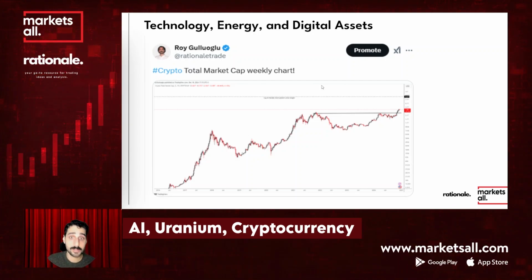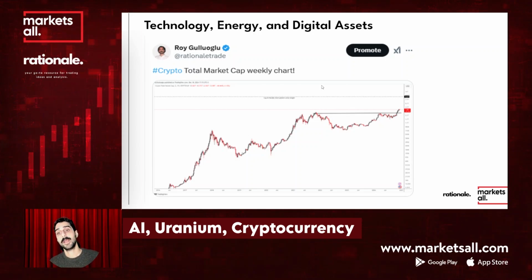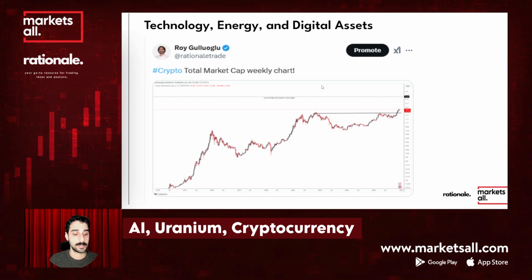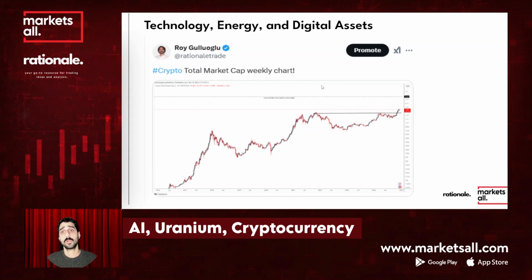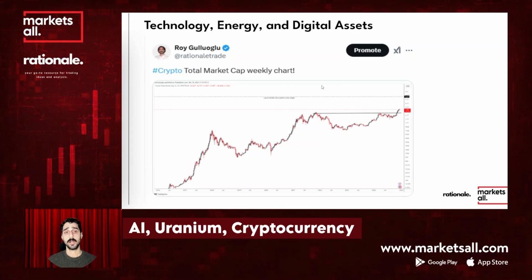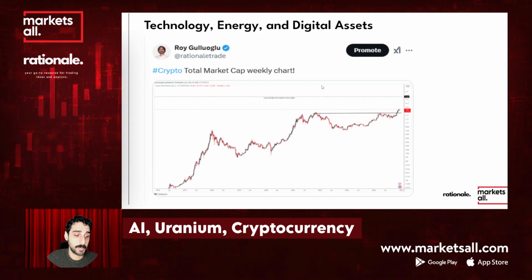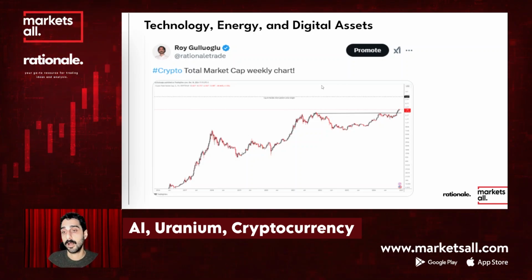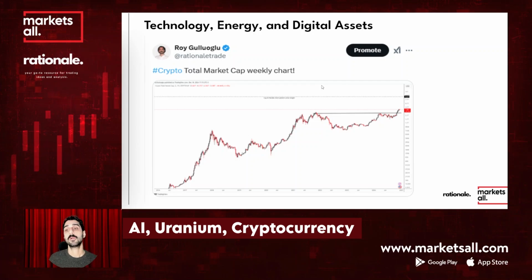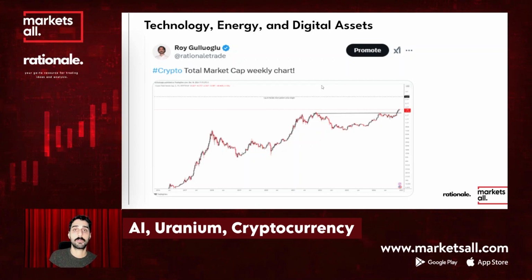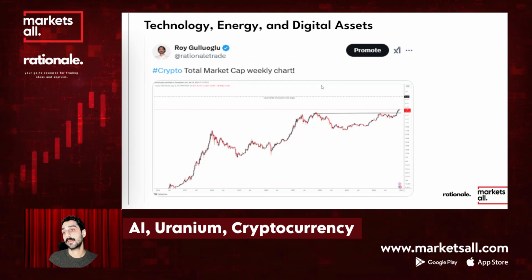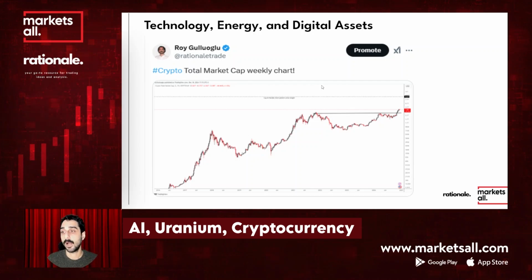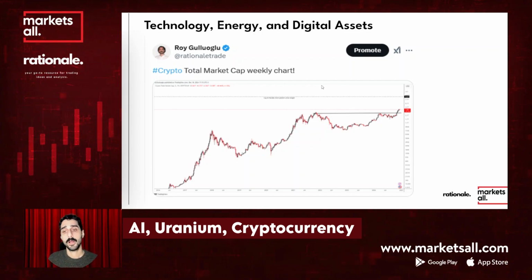For cryptocurrencies, the potential approval of additional ETFs for assets like Ripple and Solana, which are strong candidates, might be a game changer. But Bitcoin is still the main focus, with increasing institutional adoption through IBIT, the ETF, and expanding blockchain users.